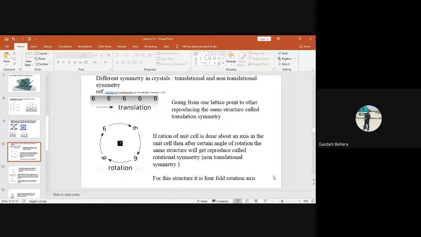What does four-fold rotation axis mean? There is a formula to calculate this fold, represented by small n. Small n means the fold. So the number of folds n is equal to 360 degrees divided by the minimum angle of rotation. You can write it down if you want. Do you understand why we are taking 360 degrees?